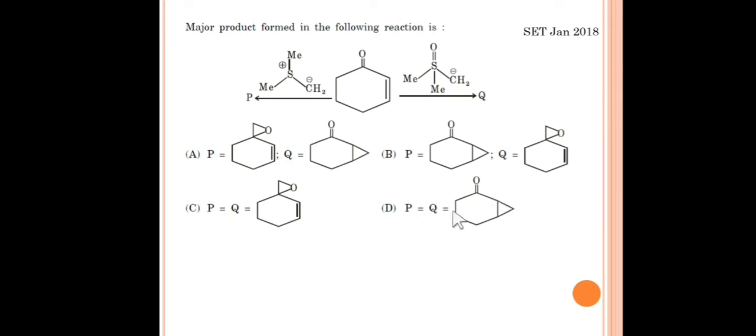So the last two options we will rule out, and the correct option is that the unstabilized halide will give us the epoxide, this is P, and the stabilized halide will give us the cyclopropane ring over here. So the correct option for this reaction is option A. So this is all about the Corey-Chaykovsky reaction.